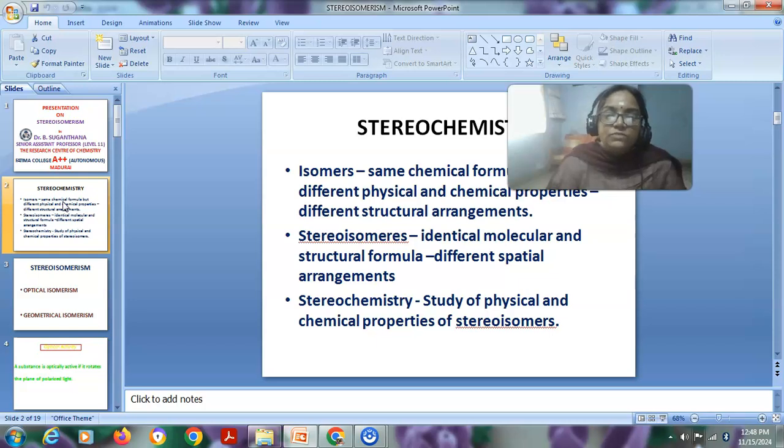That is, if two compounds have the same chemical formula, but they differ in the physical and chemical properties, and also differ in the structural arrangements, those compounds are called isomers. Coming to stereoisomers, these are compounds that have the identical molecular and structural formula, but they differ only in the spatial arrangements of atoms or groups. The study of the physical and chemical properties of the stereoisomers is generally called stereochemistry.